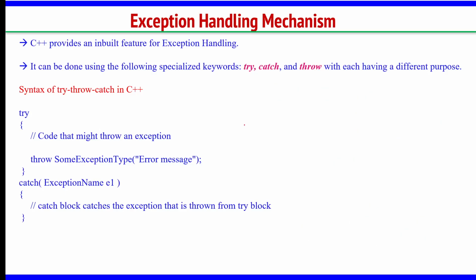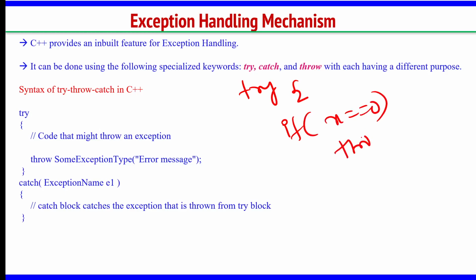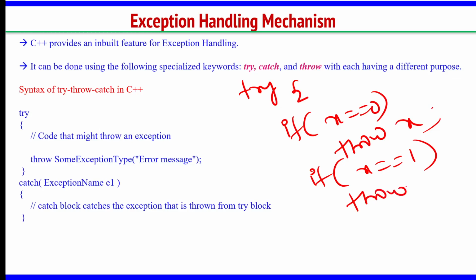Another important point is a single try block can throw multiple values, based on conditions. Maybe if I write a simple program, if x is equal to 0, throw x. If x is equal to 1, throw single quote a. Like this I can have multiple throw statements in a try.